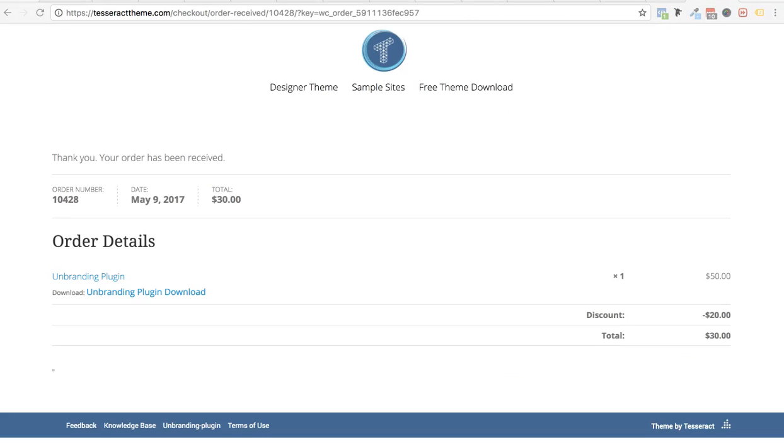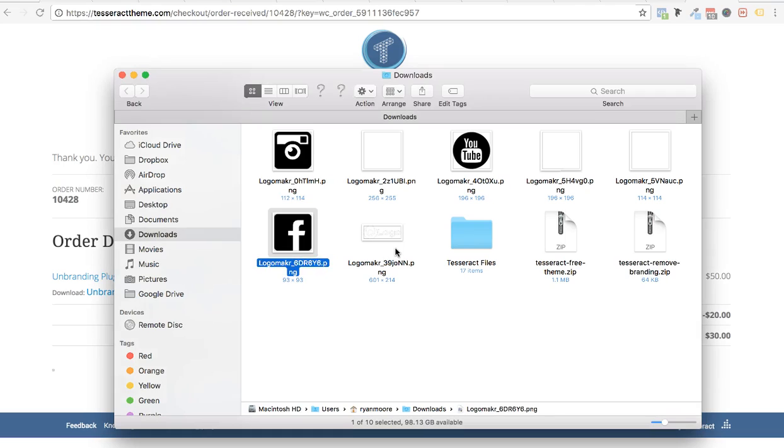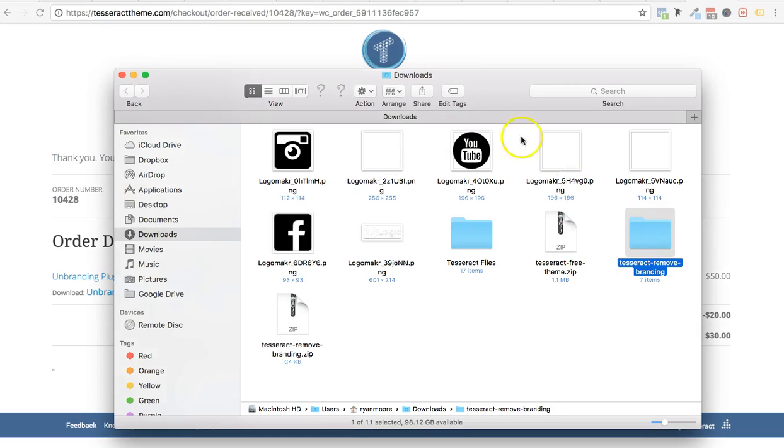Through the magic of video editing, I went ahead and got you to the checkout here, and I'm going to go ahead and click on the unbranding plugin download link. So you want to go ahead and click on that next and download the unbranding plugin. So I'm going to go ahead and do that. It's going to download into my downloads area.